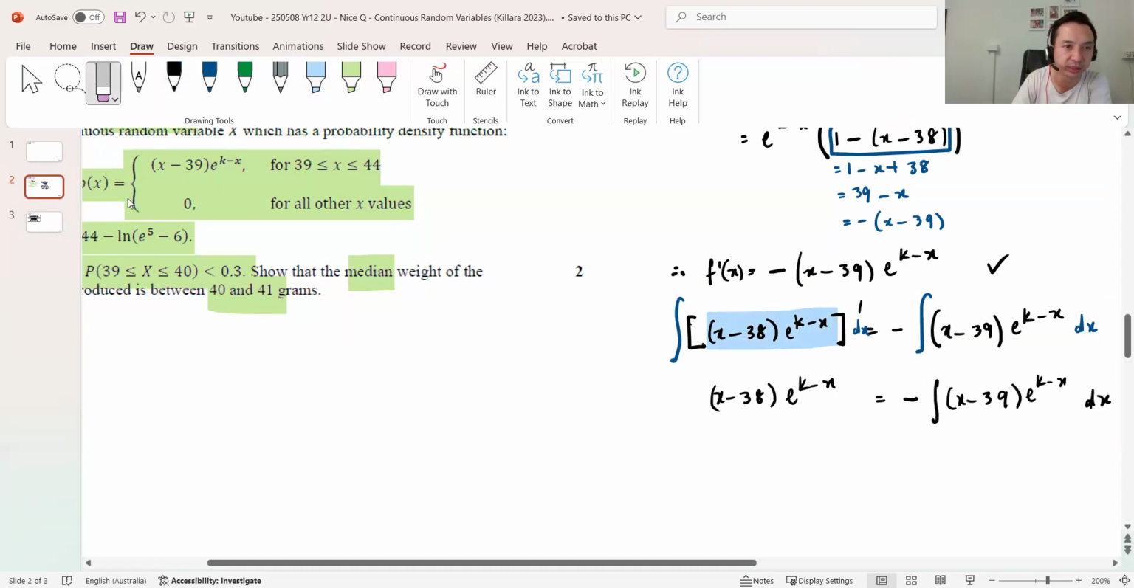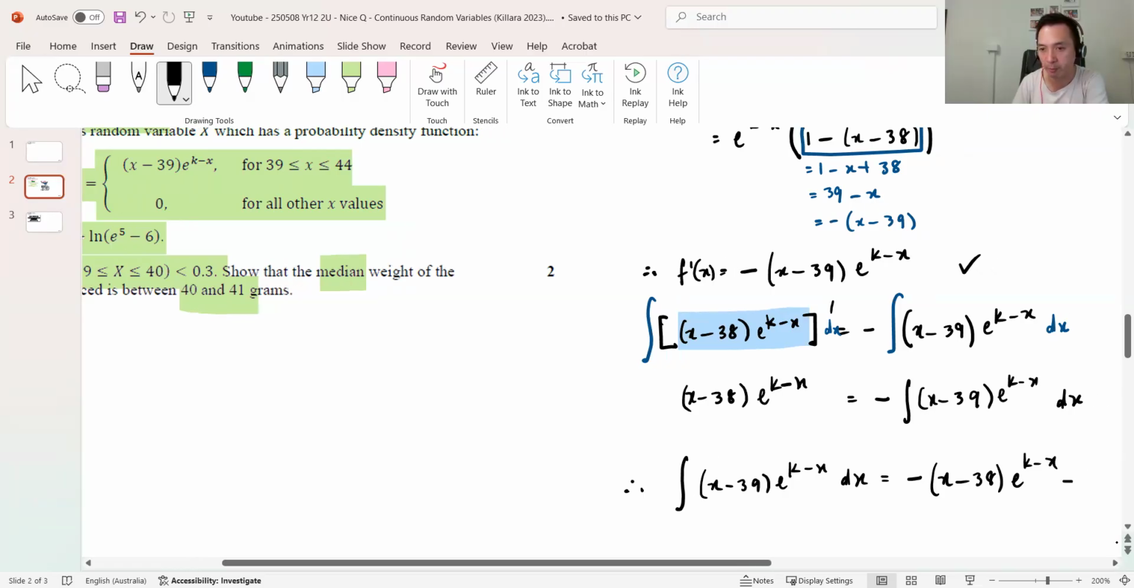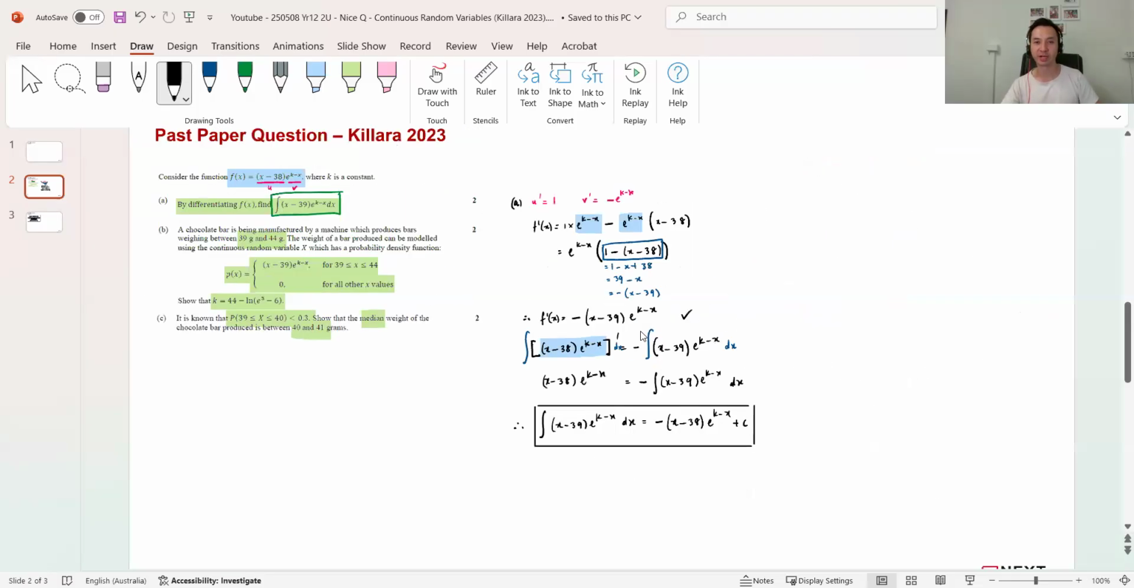So let me write that a little cleaner there. Therefore, the integral of (x minus 39) e^(k minus x) dx equals negative of (x minus 38) e^(k minus x) plus c. Let me check that. Looks good. Guys, that's my answer. How's that? Pretty straightforward so far. 2 marks for that integral.